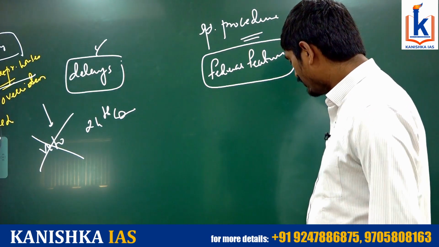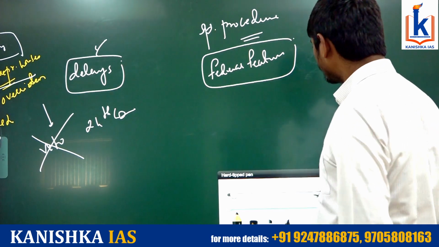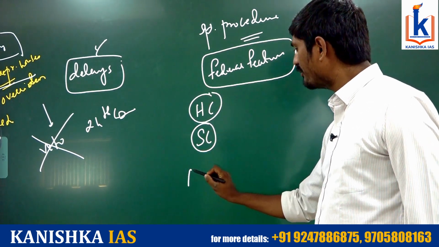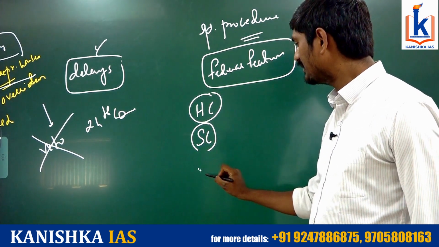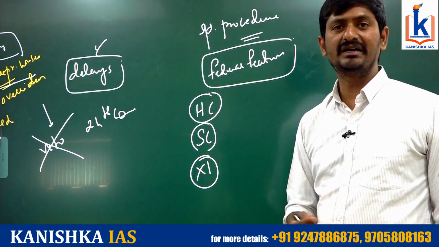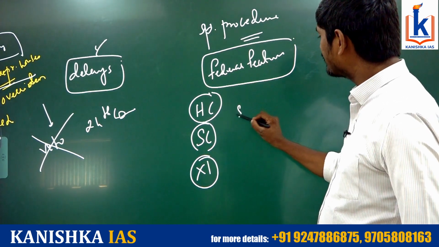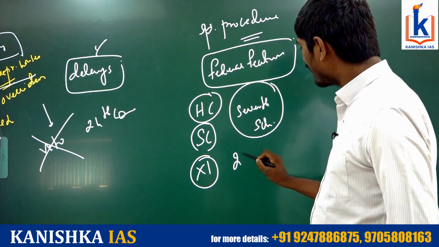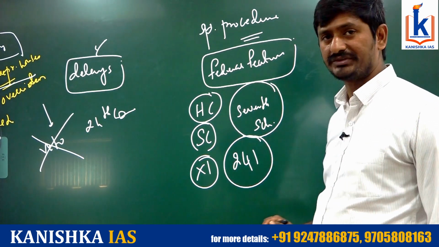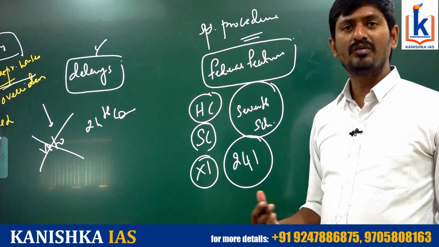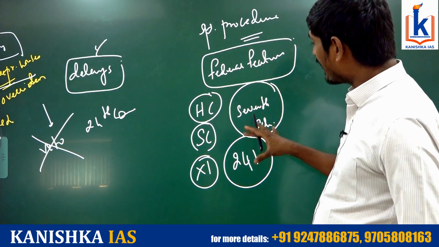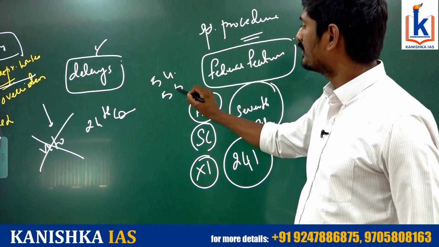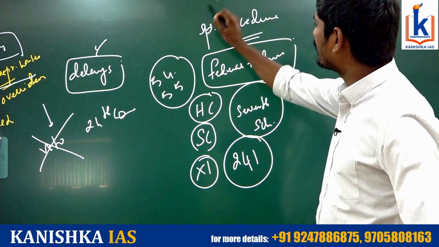For example, if you want to change the status of high courts, or the Supreme Court, if you want to make any changes to Part 11 of the Constitution, that is center-state relations, or to the 7th Schedule of the Constitution, or to Article 241 of the Constitution, which is related to the high courts for the union territories. In these matters, even with respect to the election of the President, there is a requirement of special procedure.